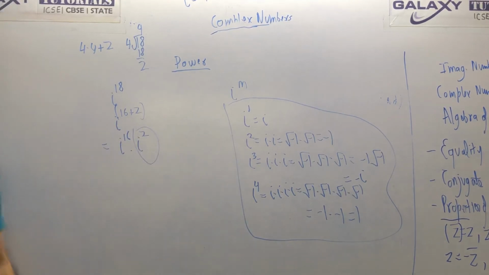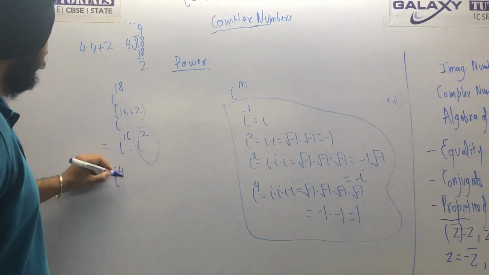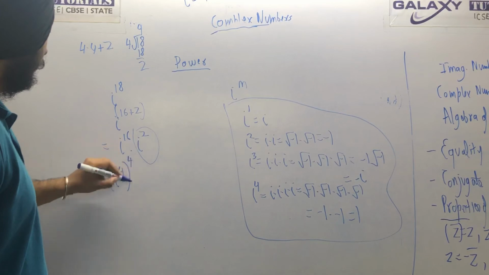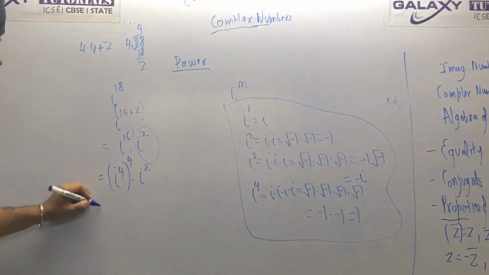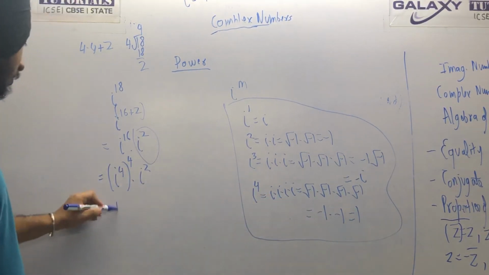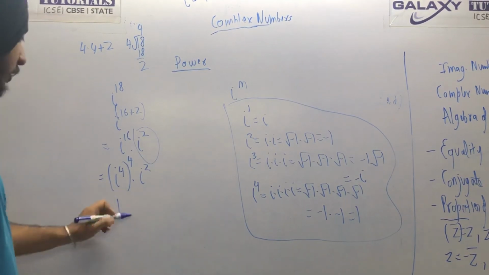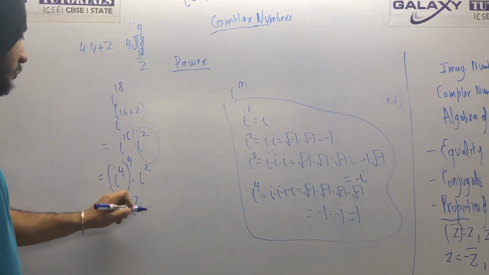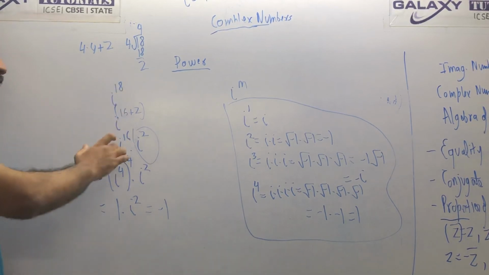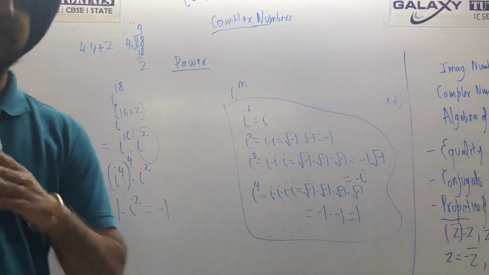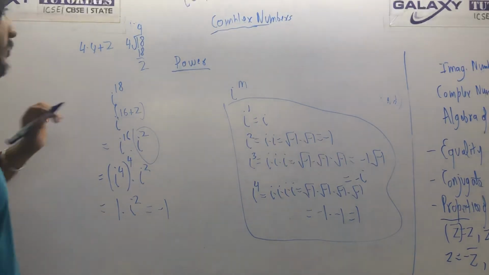Look carefully at i raised to the power 16. Since it is a multiple of 4, you can write it as i raised to the power 4, whole raised to the power 4. Now what is i raised to the power 4? It is 1. And 1 raised to the power 4 is also 1. So what will you get? 1 into i square. i square is minus 1. So minus 1 is the answer. If you convert any of these numbers into the multiple form of 4, 90% of your work is done. The multiple could be 20, 24, 30, anything.